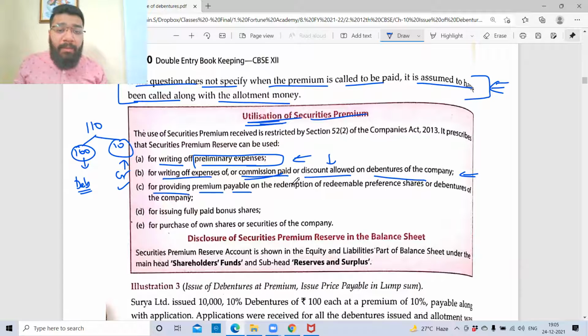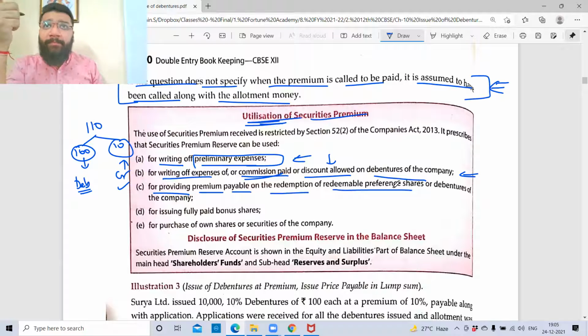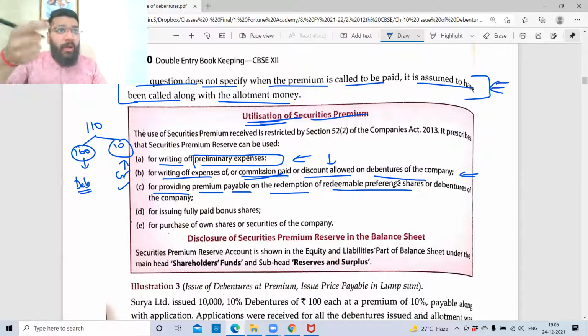For providing premium payable on redemption of redeemable preference share. See, when you're redeeming the preference share, when you're redeeming the debentures, we studied that it can be redeemed on premium. Redemption on premium means what? While issuing the debenture, you got 100 rupees. But when you're repaying it back, you're giving 110. So 100 rupees you got, from that 100 rupees you're giving. No problem. But extra 10 rupees is given.